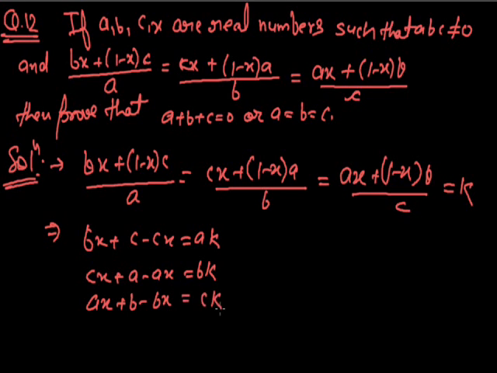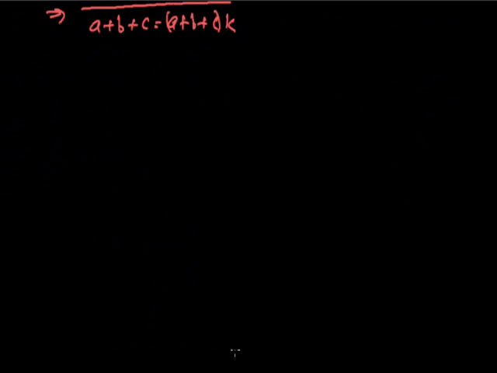By adding all the three equations, we have a + b + c = (a + b + c) times k. From here we get either a + b + c = 0 or k = 1.